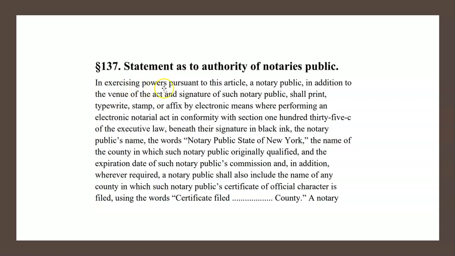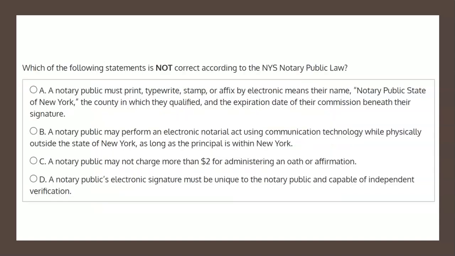And it states here, in exercising powers pursuant to this article, a notary public, in addition to the venue of the act and signature of such notary public, shall print, typewrite, stamp, or affix by electronic means where performing an electronic notarial act in conformity with section 135-C of the Executive Law, beneath their signature in black ink, the notary public's name, the words Notary Public, State of New York, the name of the county in which such notary public originally qualified, and the expiration date of such notary public's commission, etc. So indeed, choice A is actually a correct statement and therefore is not our solution.